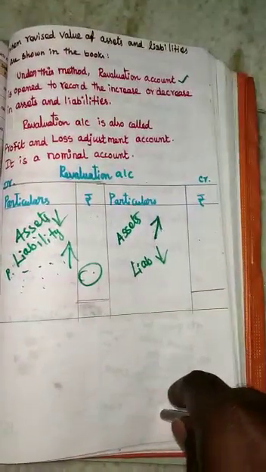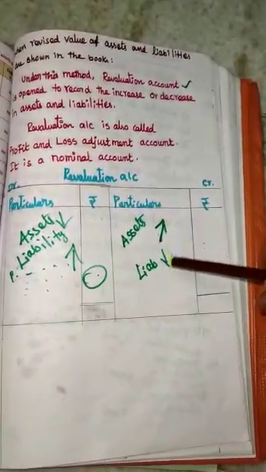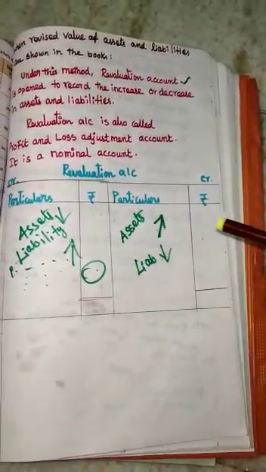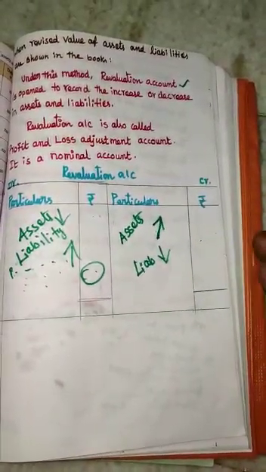Sometimes they will mention an unrecorded asset or unrecorded liability. For example, if it is an unrecorded asset, you bought a land in 2010, but you forgot to record it in the books.